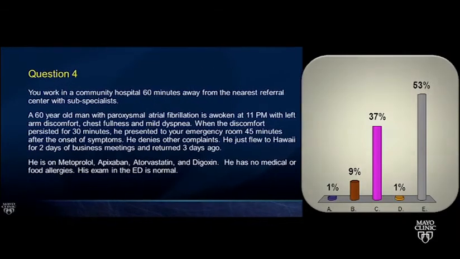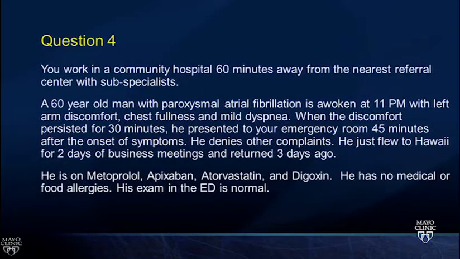All right. Number 4, you work in a community hospital that's 60 minutes away from the nearest referral center. You have a 60-year-old guy come in with PAF, awoken at 11 p.m. with left arm discomfort, chest fullness, and mild dyspnea. It's persisted for 30 minutes. He presents to your emergency room 45 minutes after the onset of symptoms.